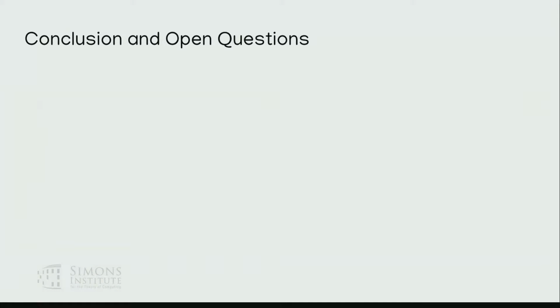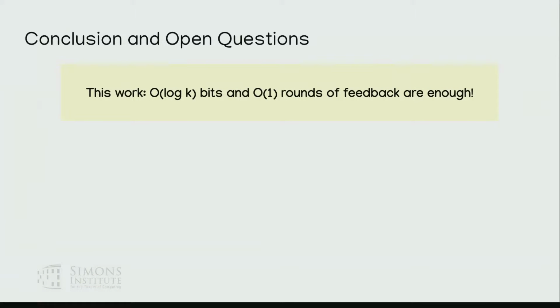So I just wanted to conclude with, first of all, in this work we managed to get log k bits of feedback over constantly many rounds of interaction. Okay, so some open questions. I think there are a lot, by the way, which is why I wanted to talk a bit about this. Question one: our protocol is a deterministic protocol. Our lower bound is also only for deterministic protocols. We don't really know what the correct answer is for randomized protocols, whether you can do fewer bits of feedback or not. We think the answer is yes, but we weren't able to show it. So I think that's kind of interesting.